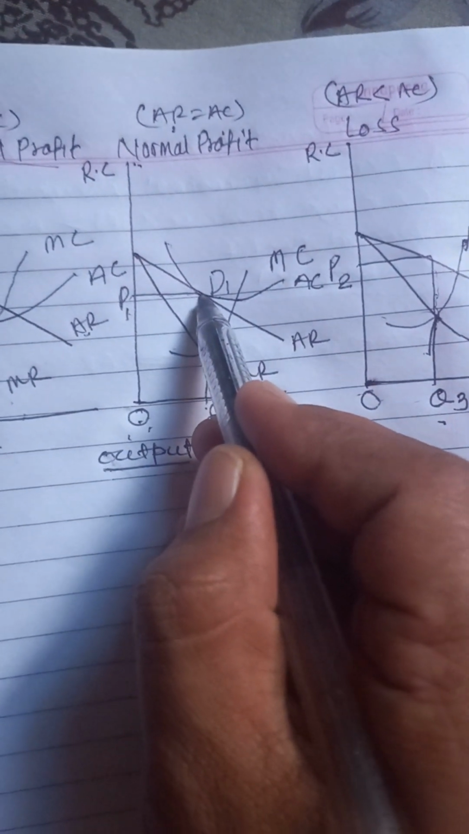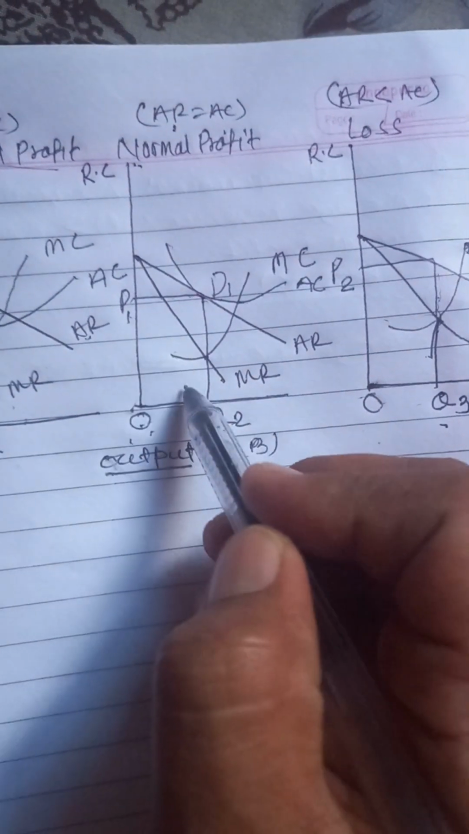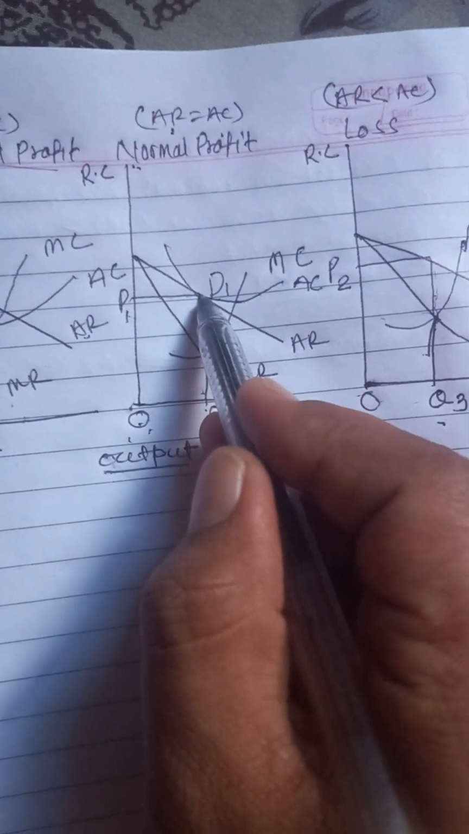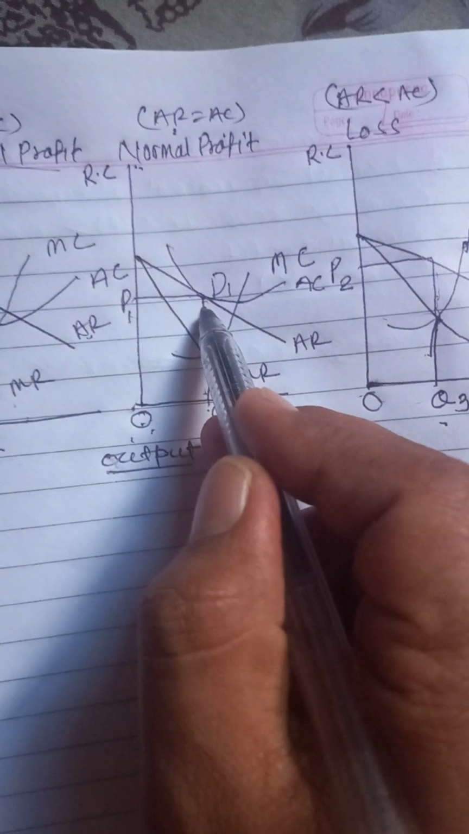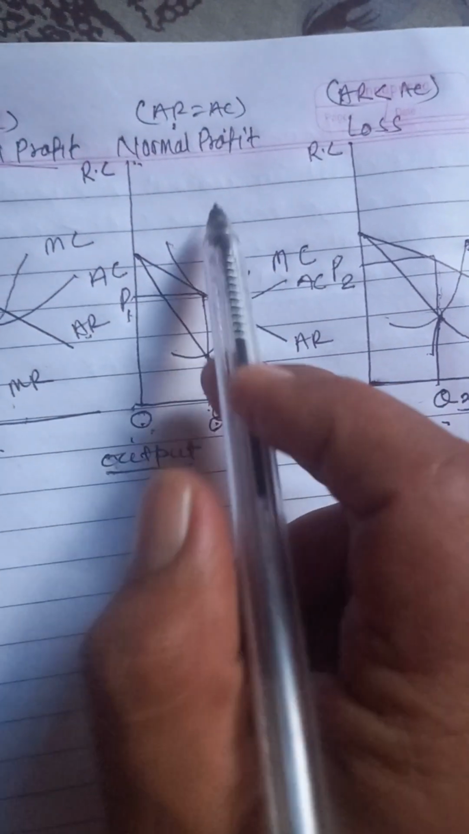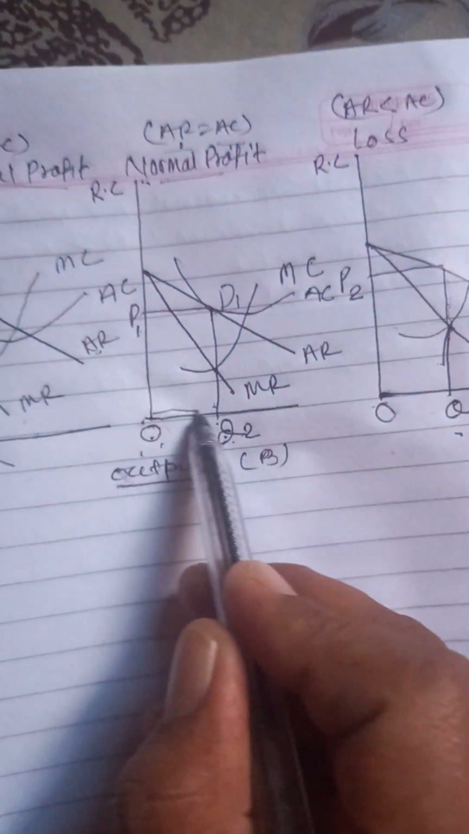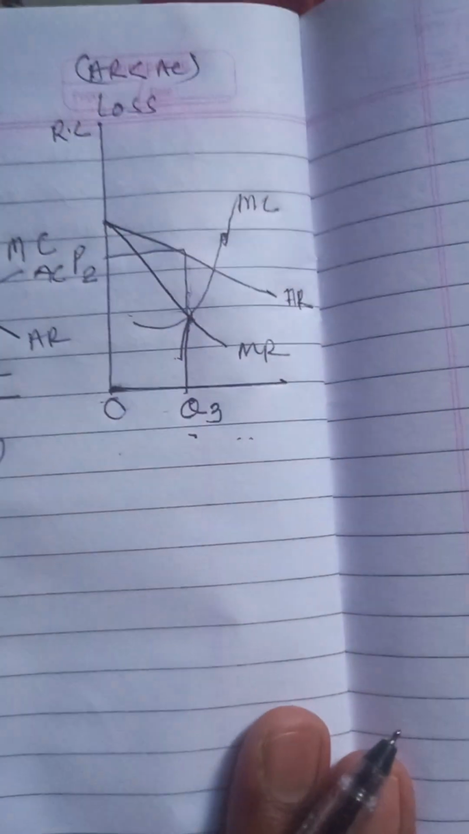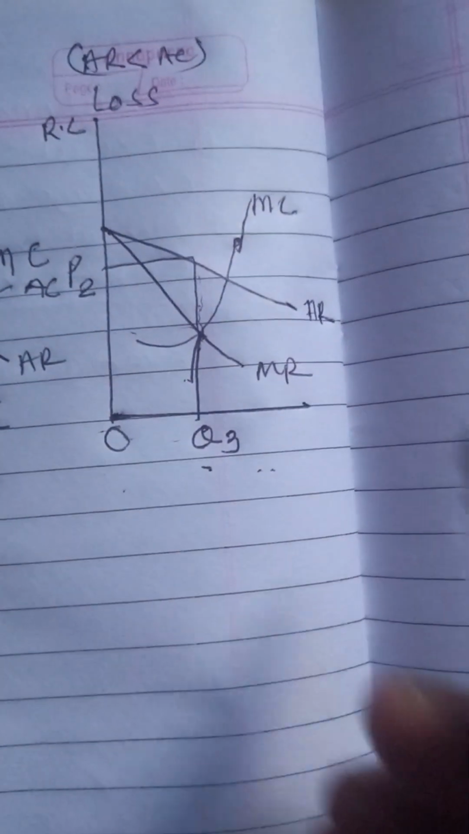The price OP1 and average revenue Q2 D1, and average cost Q2 D1 are the same. That means to say the firm is in normal profit, because average revenue and average cost while producing OQ2 quantity are the same. Let's go to the next.